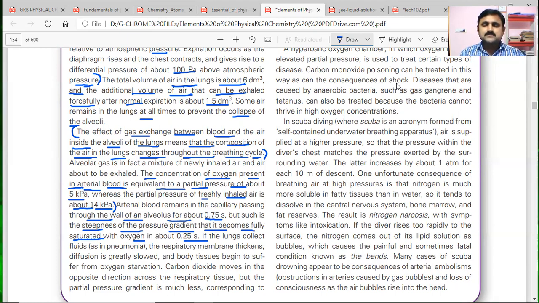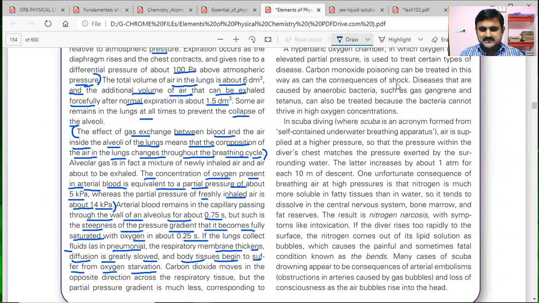If the lungs collect fluid, as in pneumonia, the respiratory membrane thickens and diffusion is greatly slowed. Body tissues then begin to suffer from oxygen starvation.